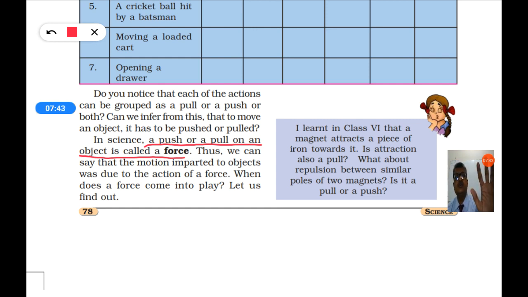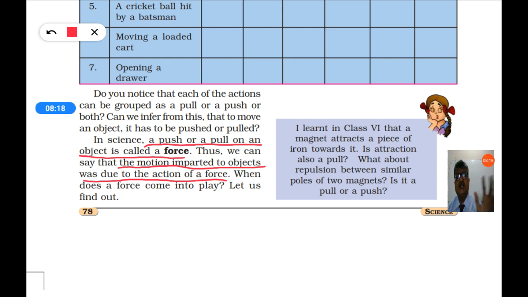Either you push the object, it moves, or you pull the object, it moves, or if you push the object, it stops, or pull the object, it stops, or if you push, it will change the direction. So push or pull is nothing but a force. Thus we can say that motion imparted to objects is due to action of force.